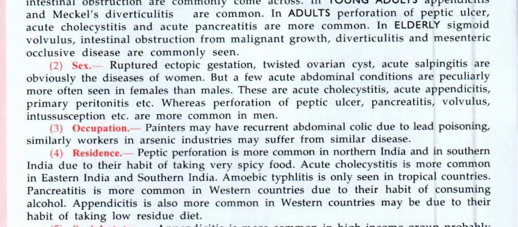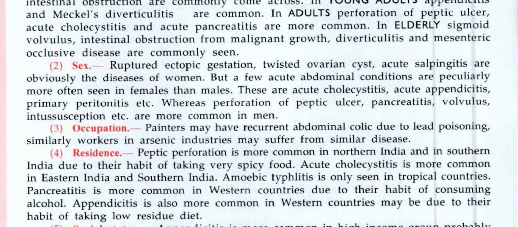Sex. Ruptured ectopic gestation, twisted ovarian cysts, and acute salpingitis are obviously the diseases of women, but a few acute abdominal conditions are particularly more often seen in females than males. These are acute cholecystitis, acute appendicitis, primary peritonitis, etc., whereas perforation of the peptic ulcer, pancreatitis, volvulus, intussusception, etc. are more common in men.